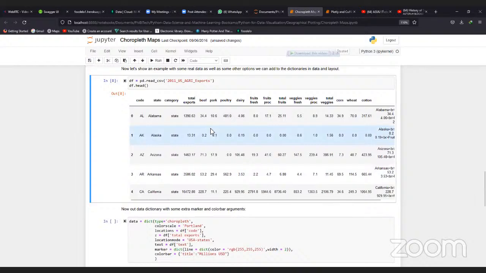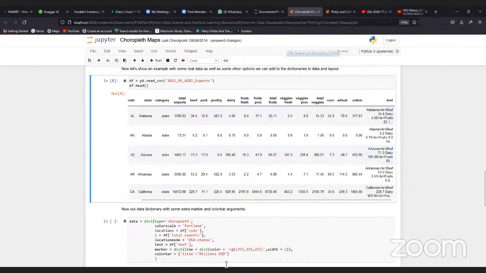Where is it now? df.text. df.text. I can't seem to find it. Okay, I think it's here. So this is the text. So that's that.